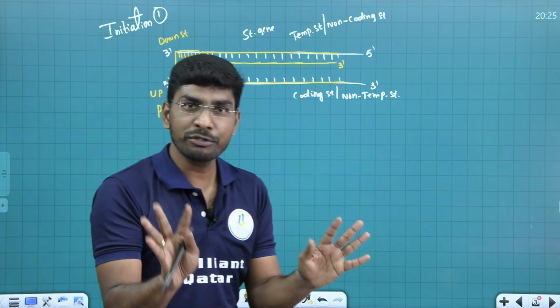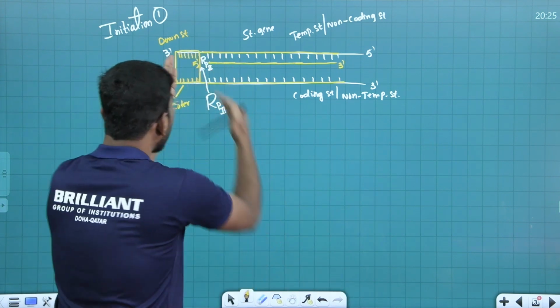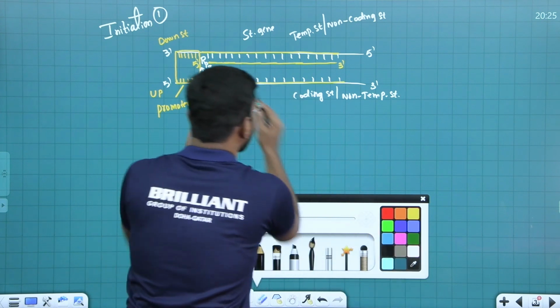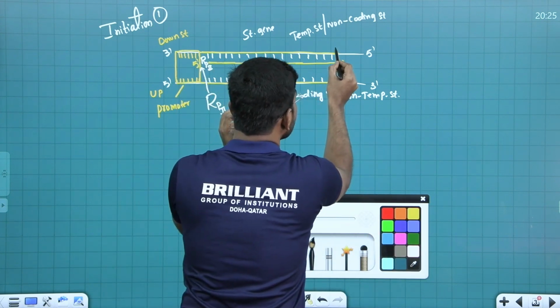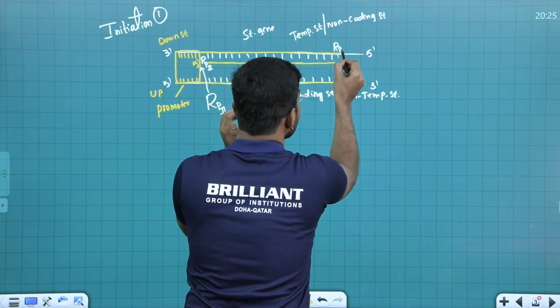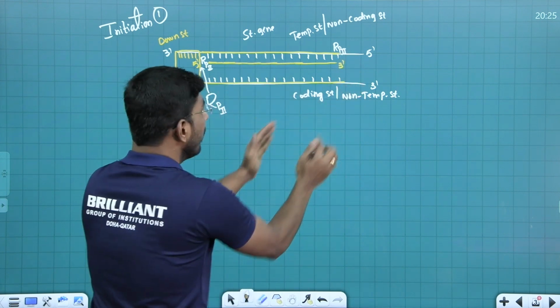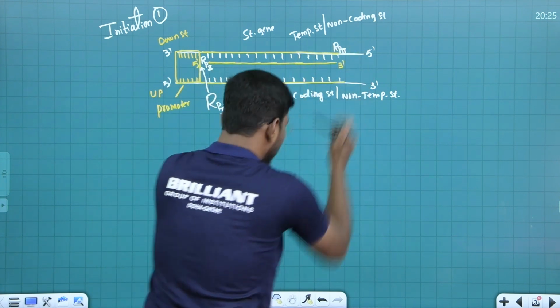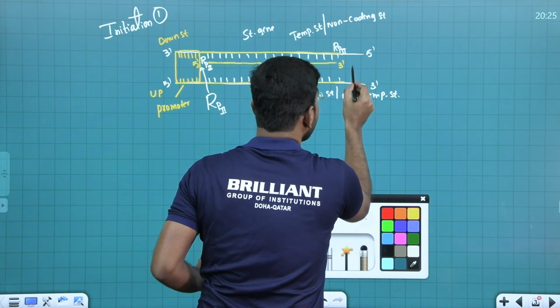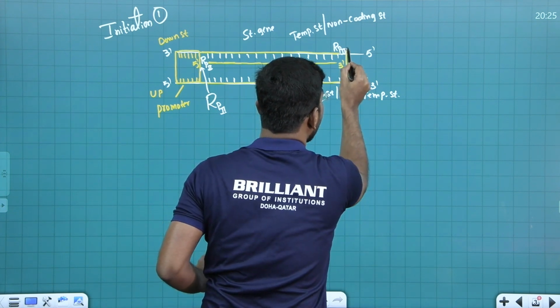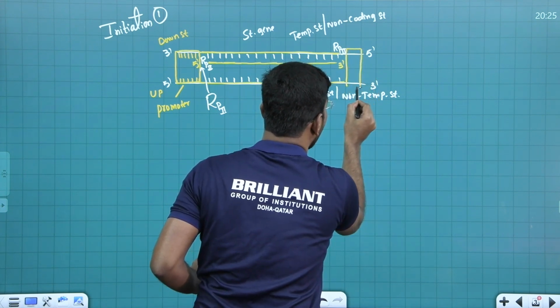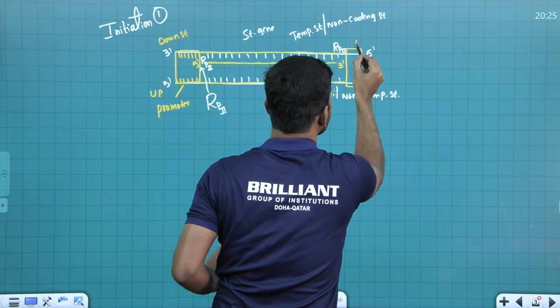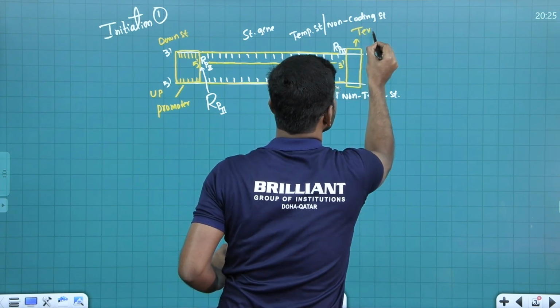Got my point? Understood? Now, the RNA polymerase enzyme 2 slides over and comes and attaches to a particular site. This particular site is from 3' to 5'. This site is called the terminator. I am writing here, this is called the terminator.